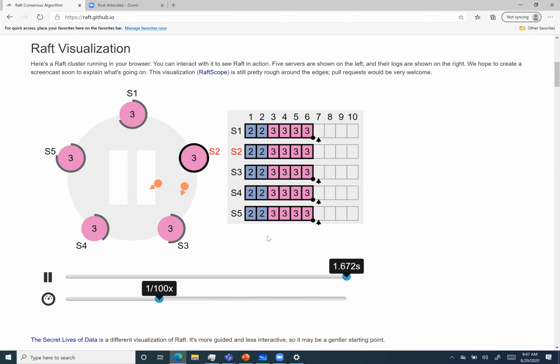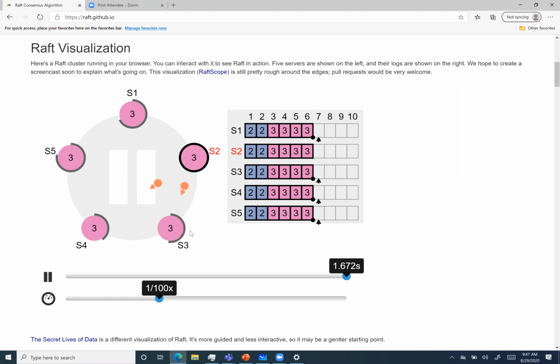Because if we think in what you said, S2's value is 3 right now. So the leader is not 3, right? It's S2. Yes, correct. So this is a pretty good way to understand.